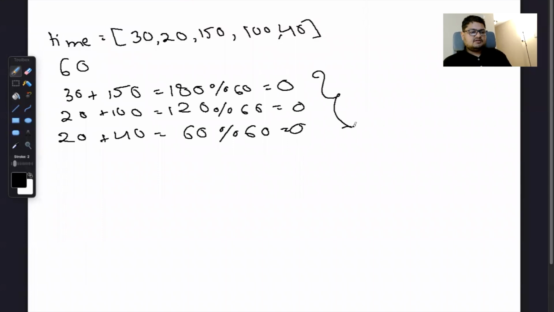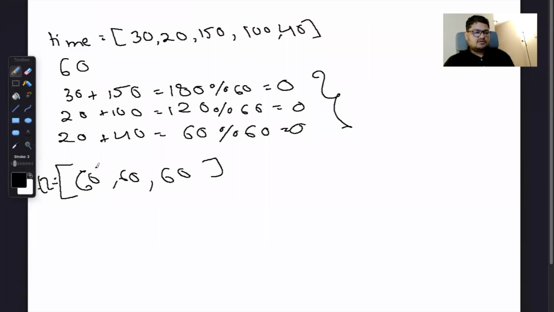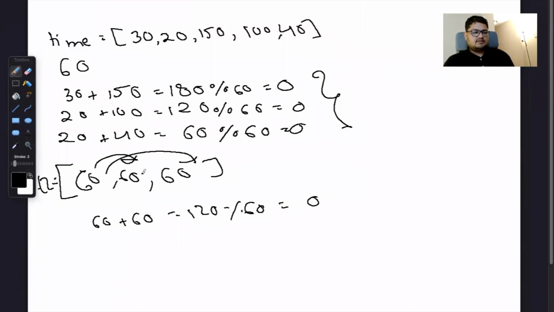So in all these three cases, one thing is very clear: we need two different songs, we need to add them up, and the duration needs to be divisible by 60. In the other example, where they have given 60, 60, and 60, this is one pair, 60 plus 60 is 120, and when you divide it by 60, the remainder is 0. Then one is this pair, and then one is this pair. This way, the output turns out to be 3, and over here also the output is 3.